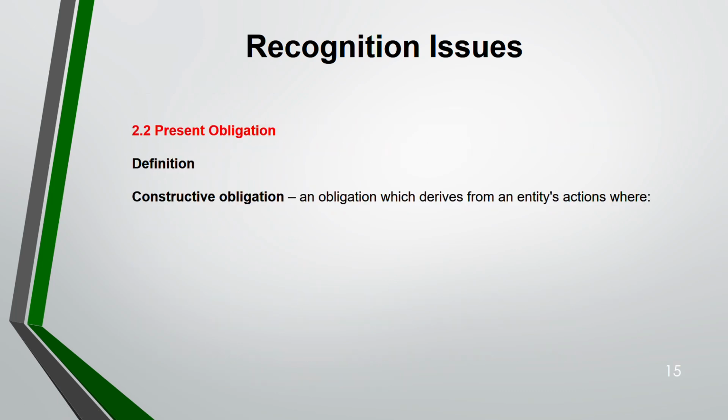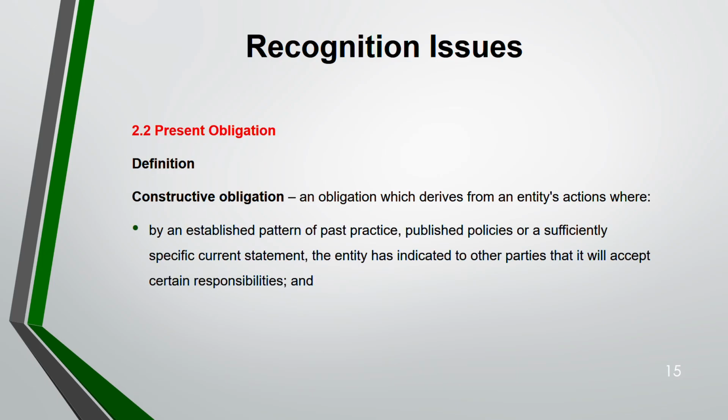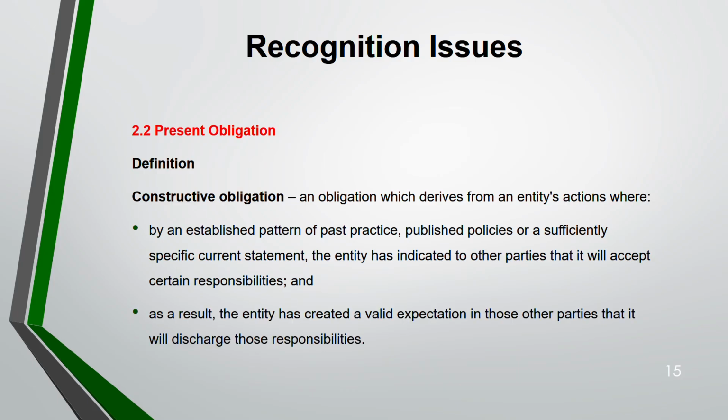Next is constructive obligation. This obligation is derived from the entity's actions, as a result of past practice. Maybe in the past you used to do that. So because of the past, it is understood that now also there is an obligation. It's published policies. That entity will take on certain responsibility, and as a result, there is a valid expectation created in the other party.